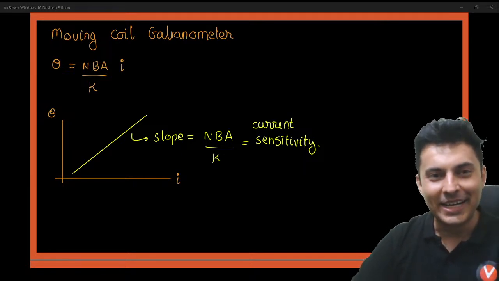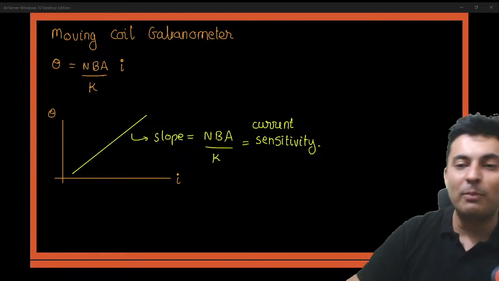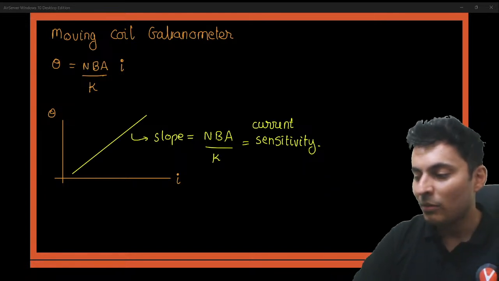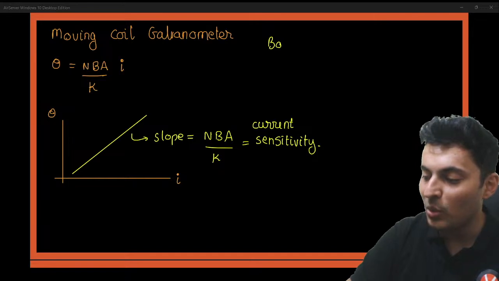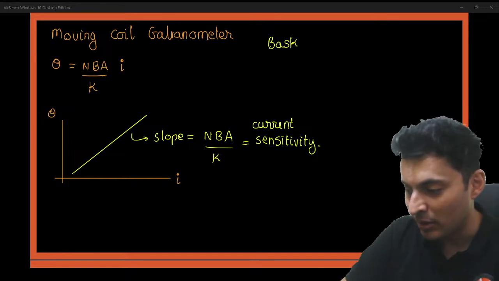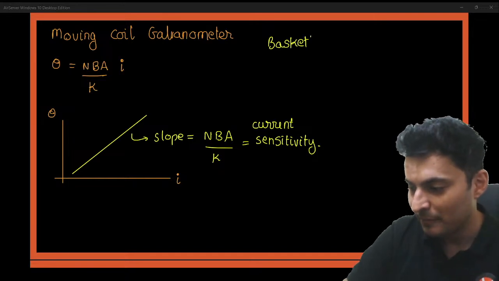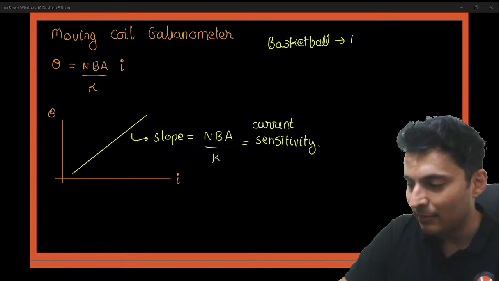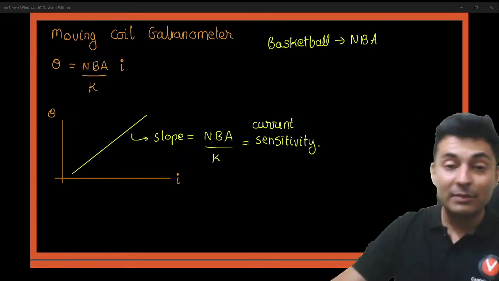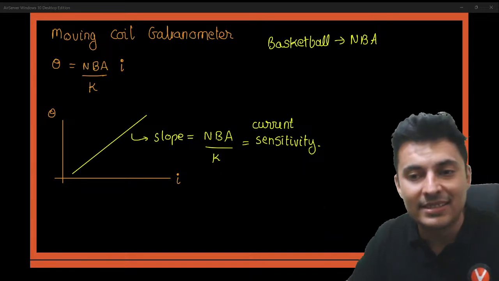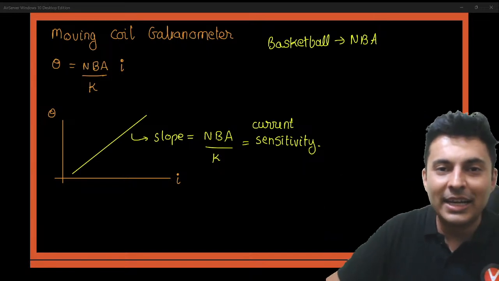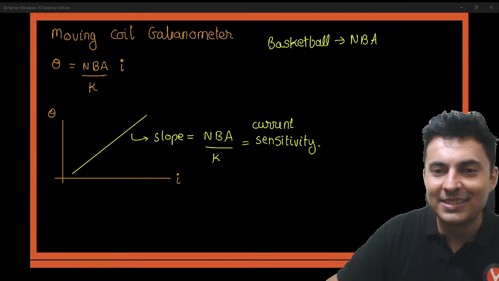So similarly for basketball, you have NBA tournaments. So basketball is NBA, and basketball is played with hands or with legs?